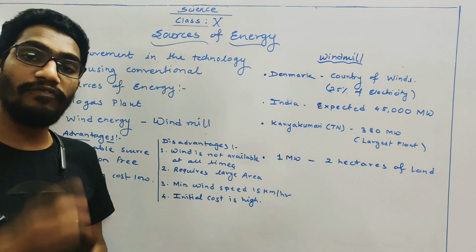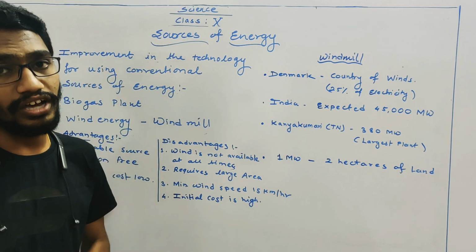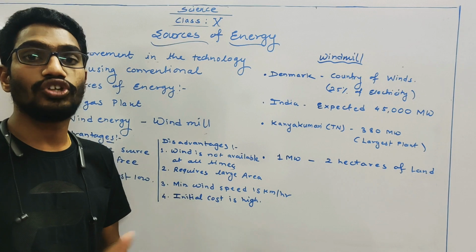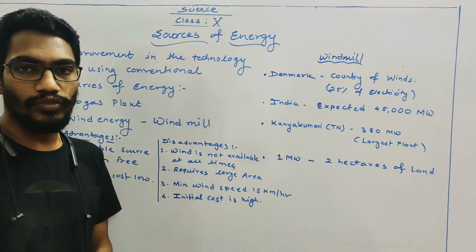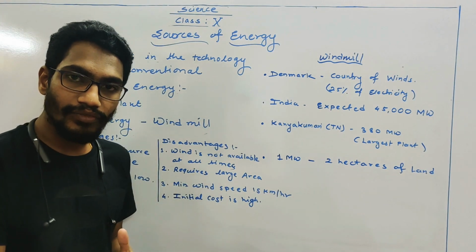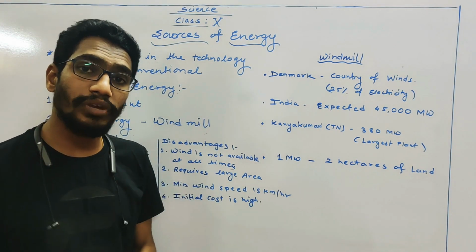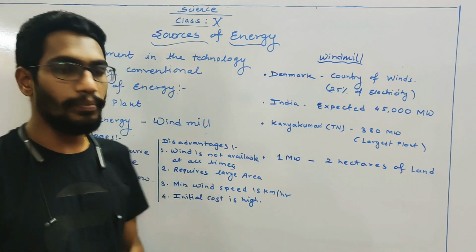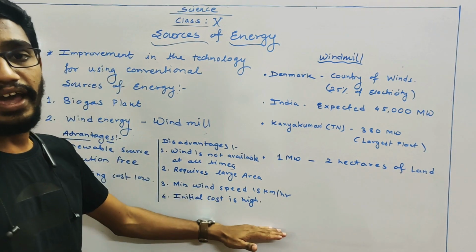But at the same time weight कम हो लेकिन strength ज़्यादा हो, so that they can survive under some natural calamities like storms, yes or no, cyclones. ऐसे नेचुरल कैलामिटीज में वो टिकने भी चाहिए और वो हल्के भी होने चाहिए ताकि घूमने भी चाहिए. So to get that particular materials of the blades of that windmill, initial cost is high.